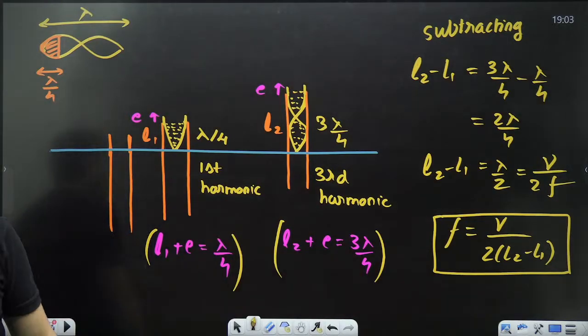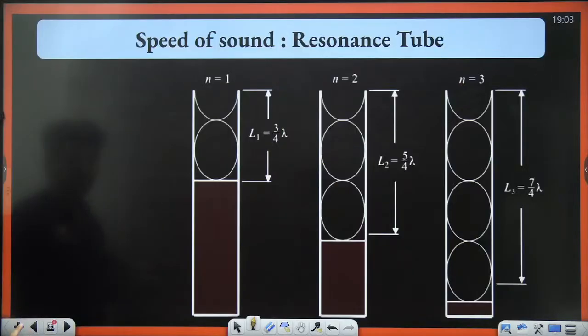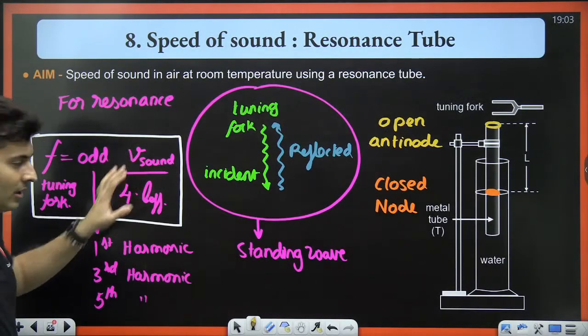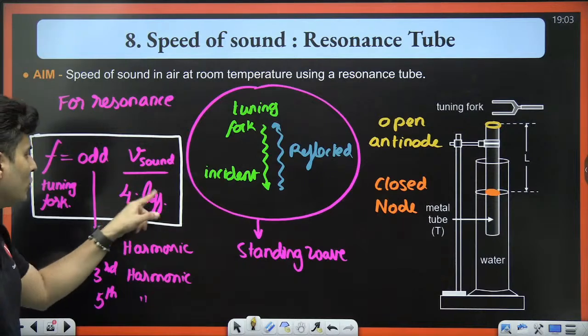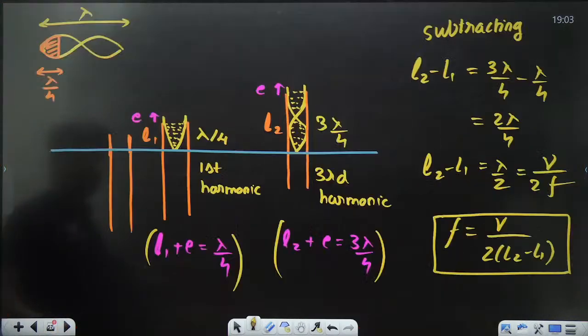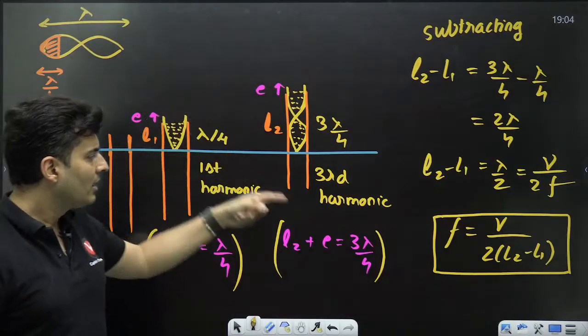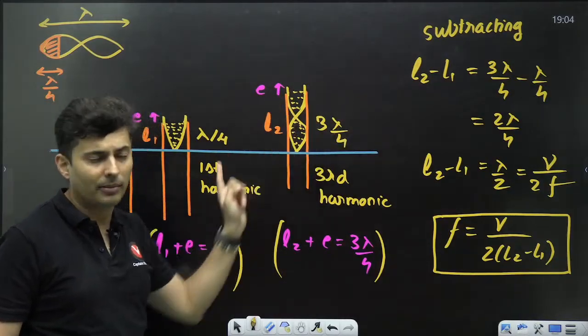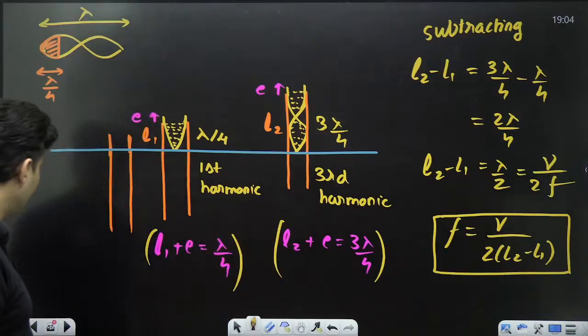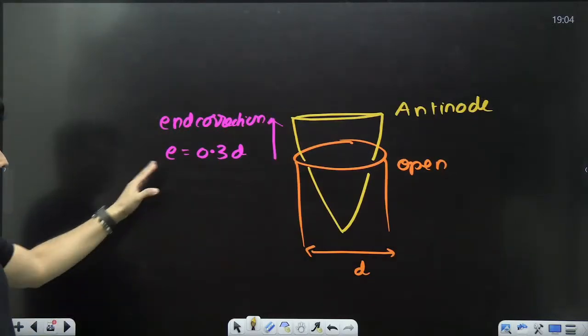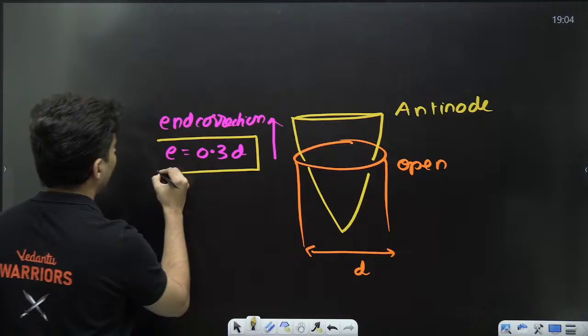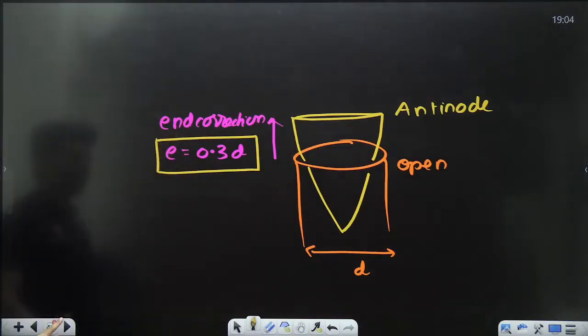Is that right, everyone? So one formula which you must know is this formula in general, but here you need to know the end correction. The other formula is this one, where you know the first harmonic and third harmonic lengths. End correction gets cancelled when you subtract, and we derived this. So you should know that. End correction is 0.3 times the diameter. This is also one thing which you must know.